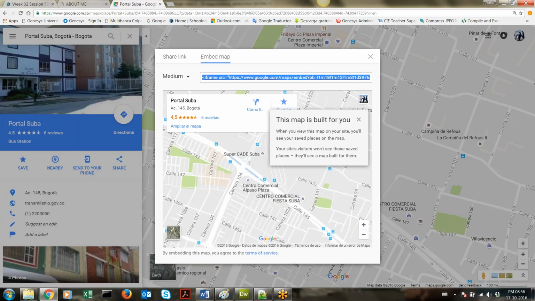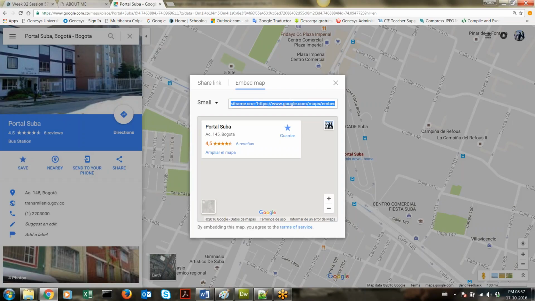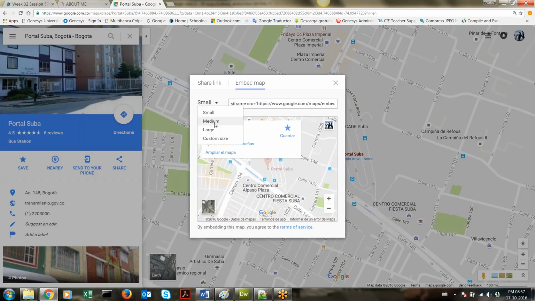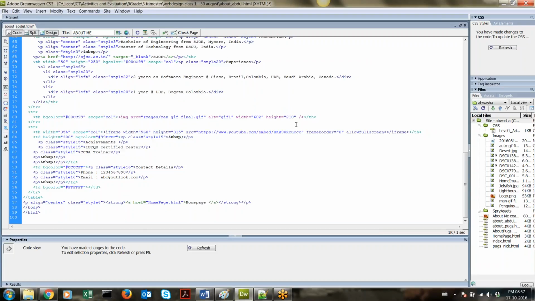Once you click on embed map, it will show you how this is going to look. Here you can select the size, okay, I'll say medium for me. And here you get this address like we used to get for the YouTube videos. So copy this iframe address completely, Control C on your keyboard, go to Dreamweaver, and exactly